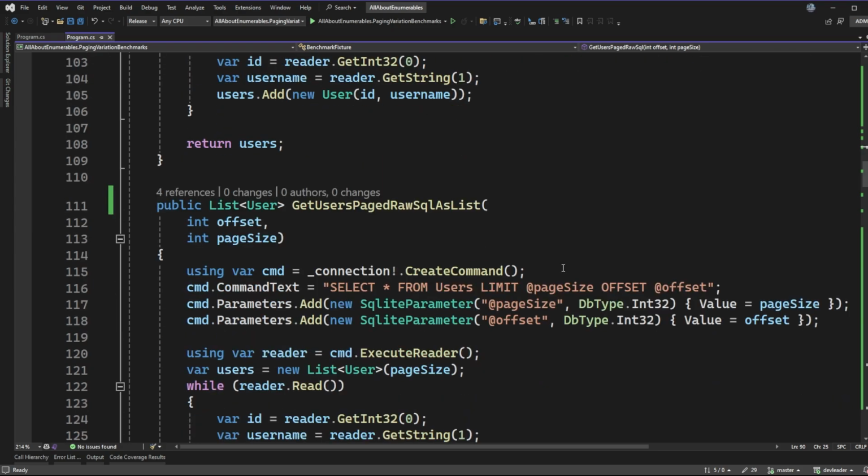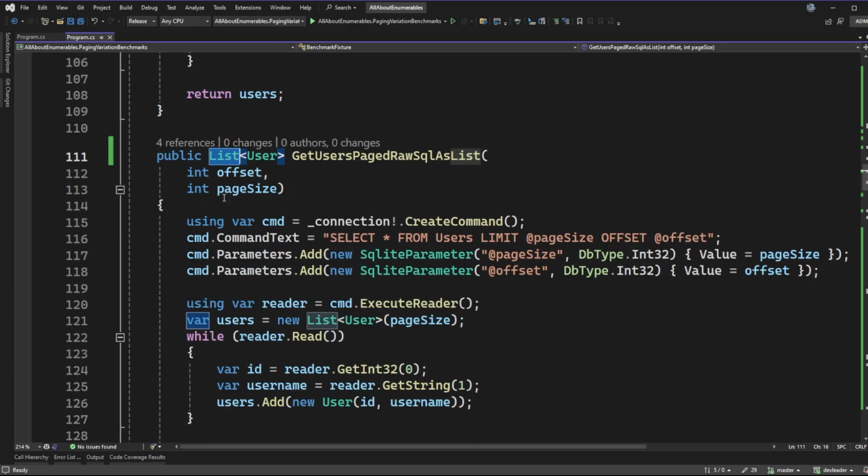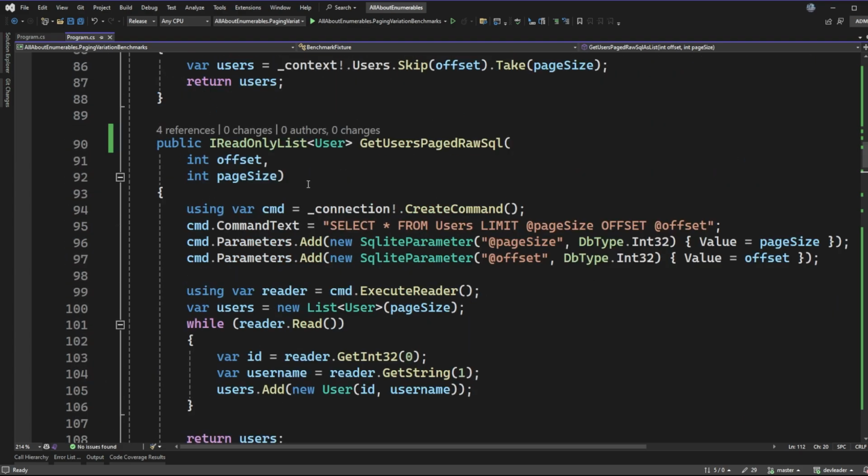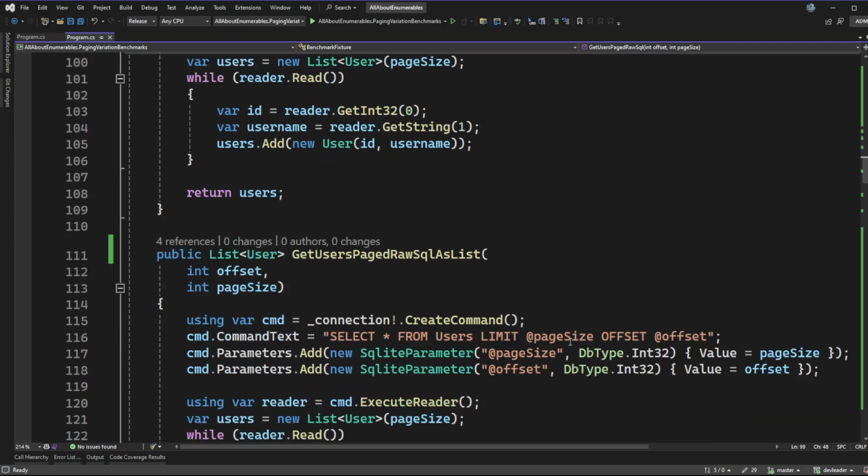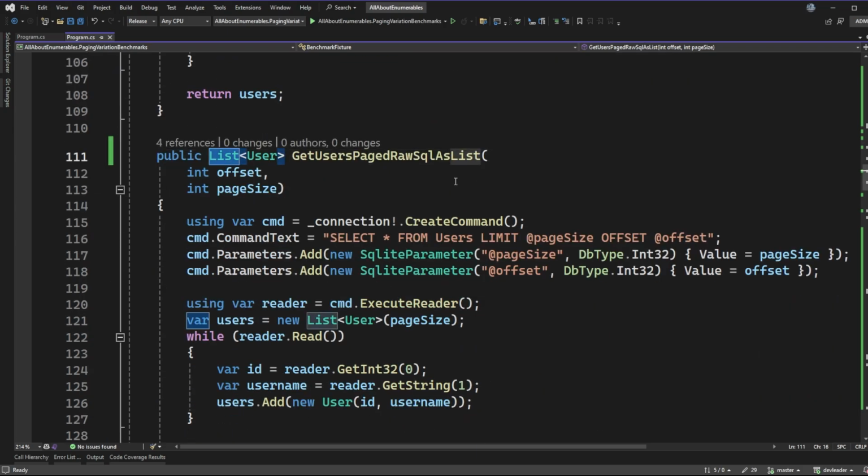And then this variation right below is very similar, but because this return type is now a list, everything else in here is the same, but this return type as a list is because there's supposed to be some optimizations for doing foreach loops on lists and arrays. And if I scroll back up, when we're dealing with an IReadOnlyList, I cannot guarantee that the compiler knows that it's backed by a list or an array. So we're hoping to see if there's some difference here with using a list in terms of performance.